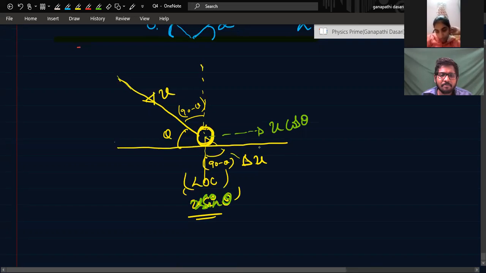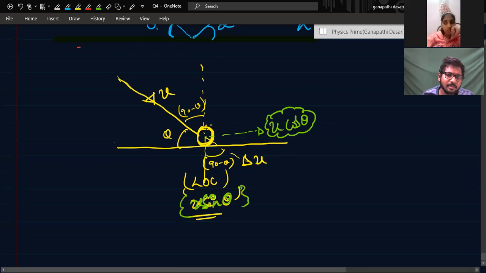Now what did I say? The perpendicular component will remain the same. Like that, the wall also you can derive, but the wall is at rest. Even if I resolve also, they are zeros, right? Yes, sir. Now this U cos theta will remain without changing anything. But this U sin theta, we can apply the concept of head-on collisions, right? Yes, sir.